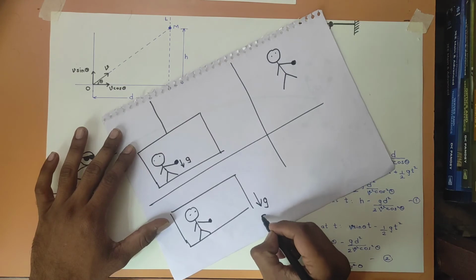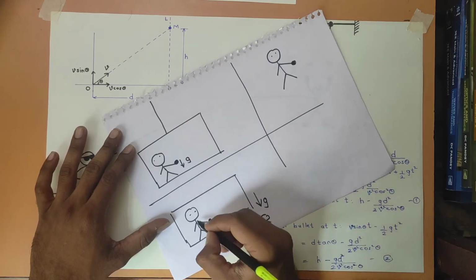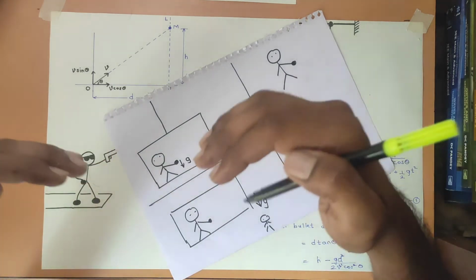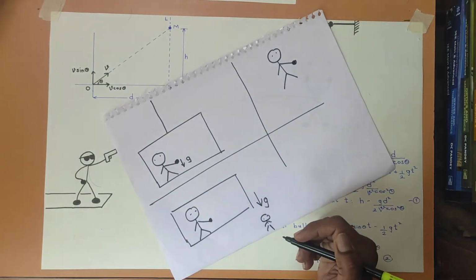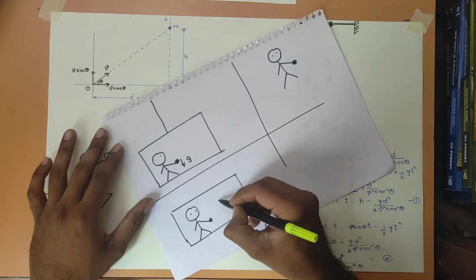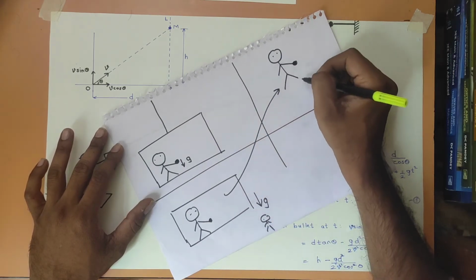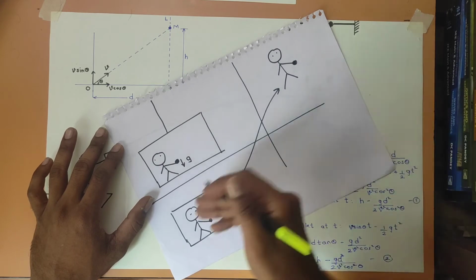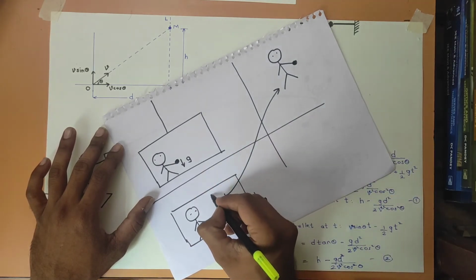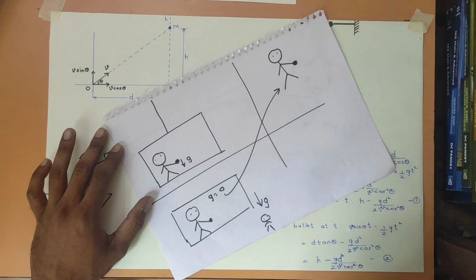Of course, a person on the ground will see that both this person and the object are coming down with acceleration due to gravity g. But for him, the object is at rest. Now, isn't this situation the same as the situation where there was no gravity? So in this frame of reference, I can say that g is equal to 0. There is no gravity.